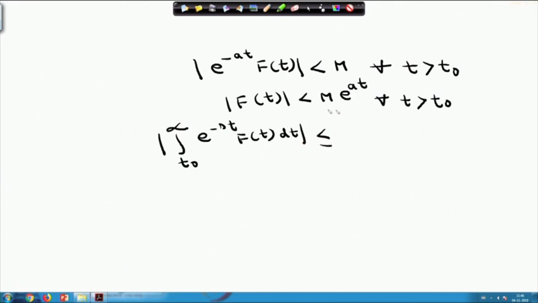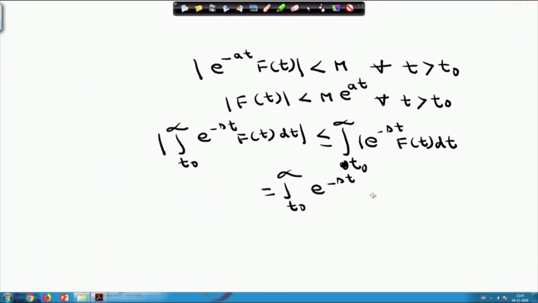Using this inequality, its absolute value is less than or equal to the integral from t0 to infinity of the absolute value of e^(-st) f(t) dt. This equals the integral from t0 to infinity of e^(-st) times modulus of f(t) dt, since e^(-st) I can bring outside the modulus.